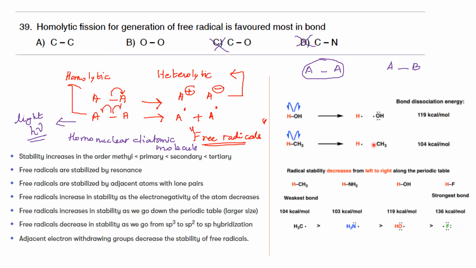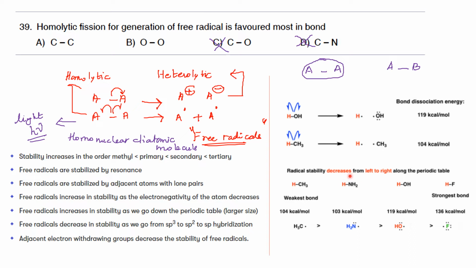So from these two examples, one thing is clear: a methyl radical, or a radical in which the unpaired electron is present on a carbon atom, is more stable compared to the case where the unpaired electron is present on an oxygen atom, which is more electronegative compared to carbon. So as a general point, we can say that radical stability decreases from left to right along the periodic table.